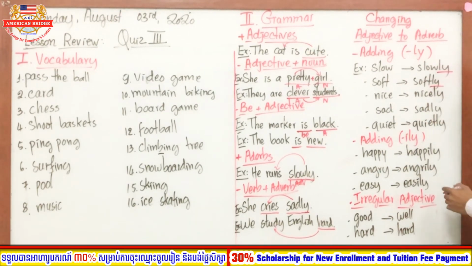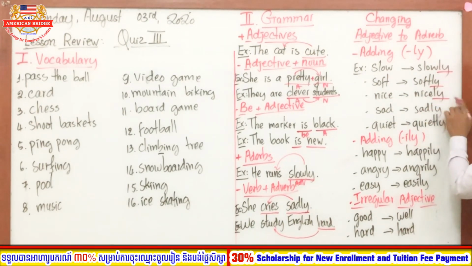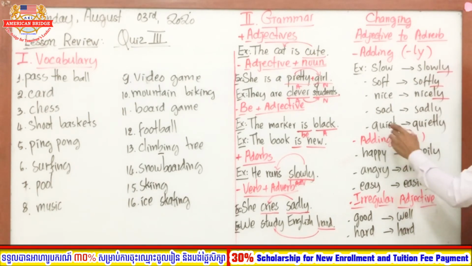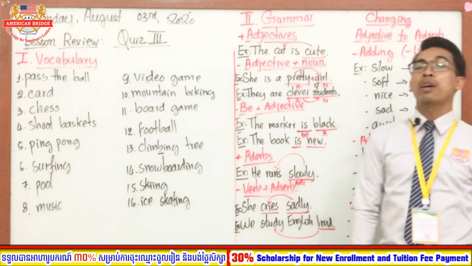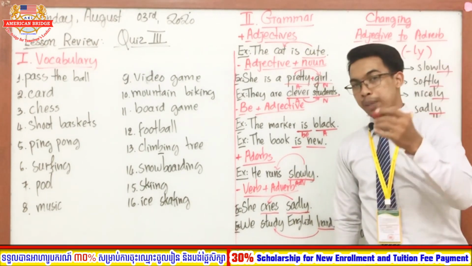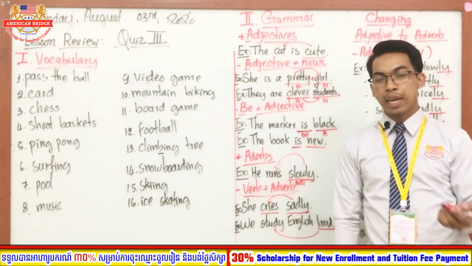Nice, the base adjective, so we add -ly: "nicely". Sad, the base adjective, so when we want to change to adverb, it becomes "sadly". Quiet, when we want to change to the adverb, we just add -ly and it becomes "quietly". Okay, good. So this is just the way how to change the base adjective to adverb by adding -ly.